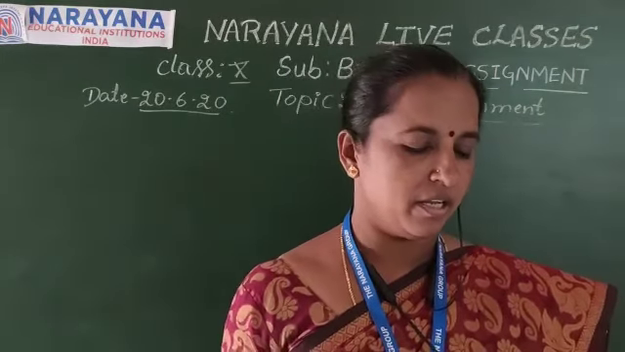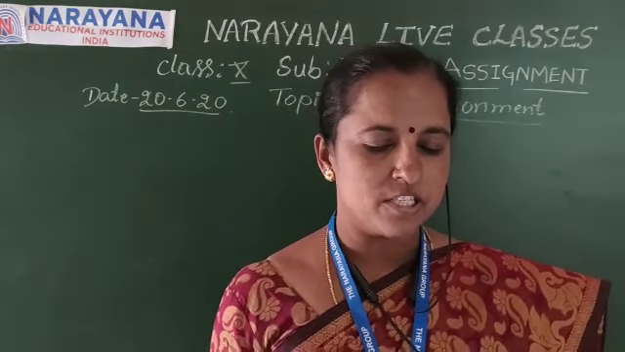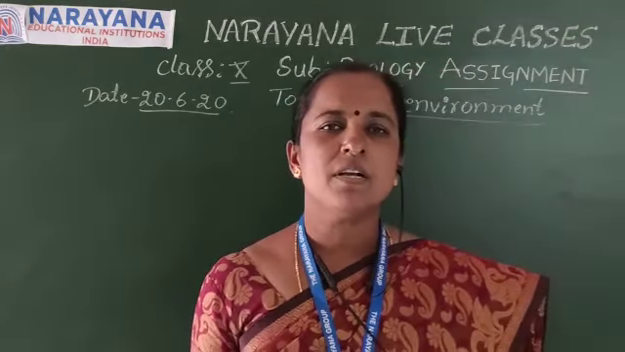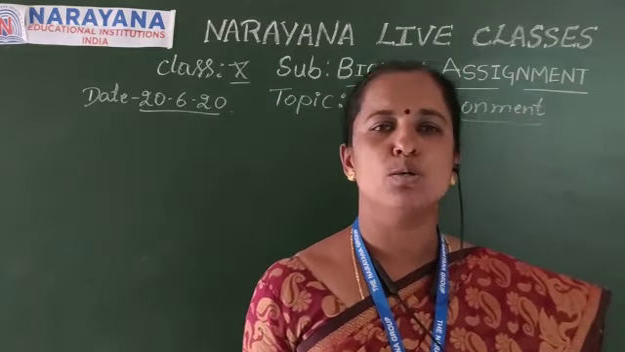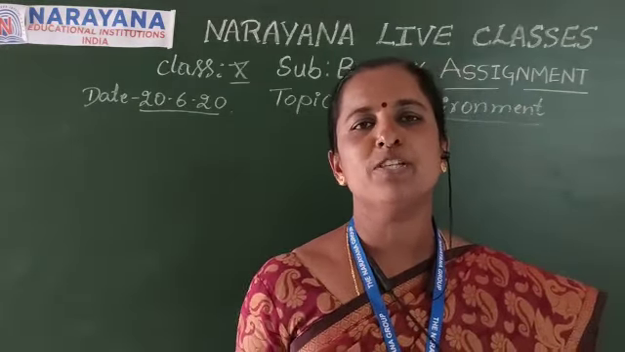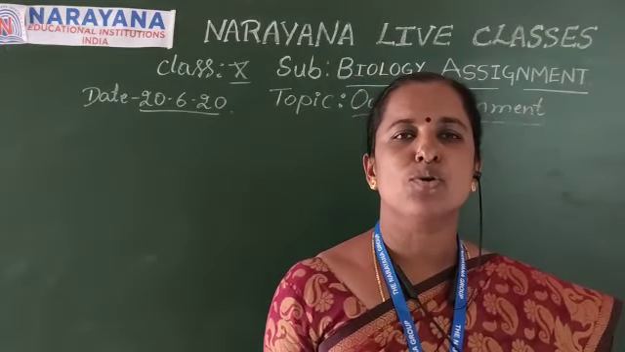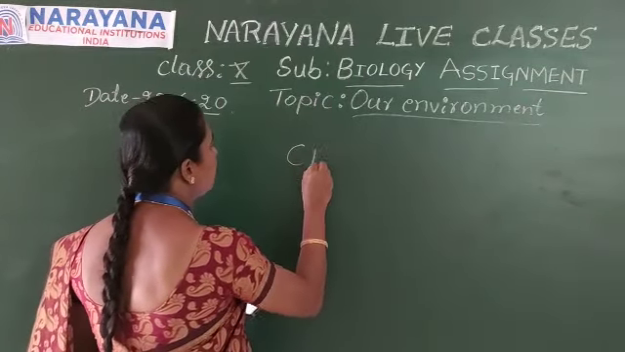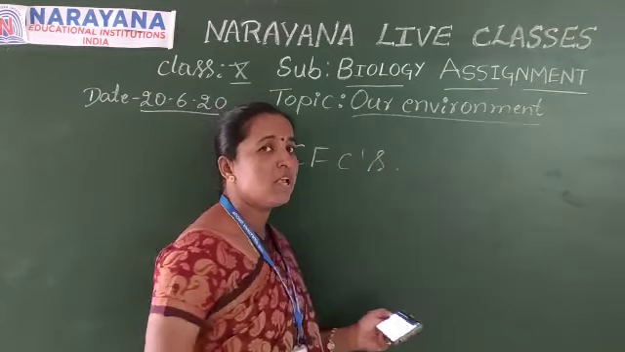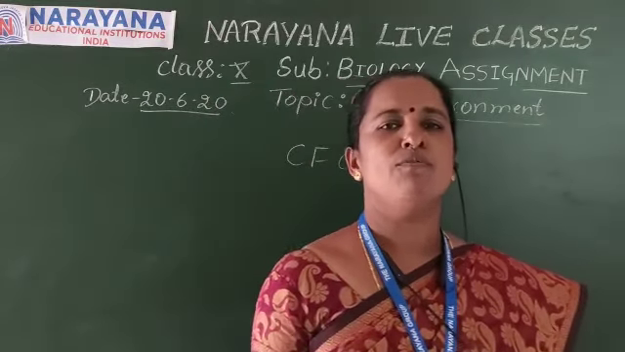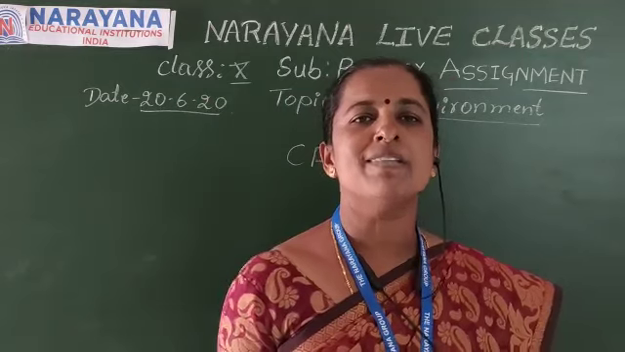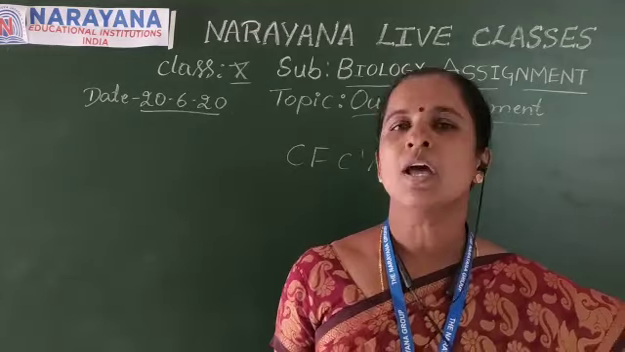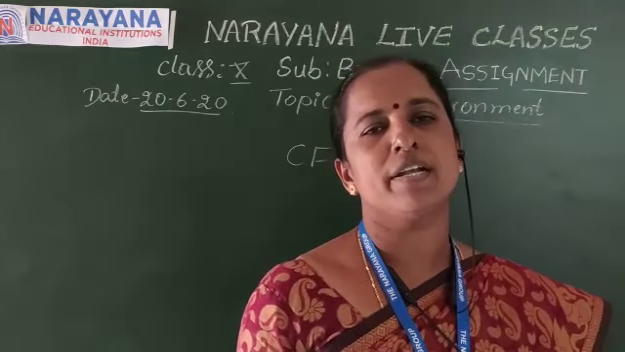The first question here is, which chemicals are responsible for the depletion of the ozone layer? As we know, depletion of the ozone layer means destruction of the ozone layer by some chemicals. Those chemicals we call CFCs, that means chlorofluorocarbons. Chlorofluorocarbons are the chemicals which are responsible for the depletion of the ozone layer, and also some halogenated compounds.